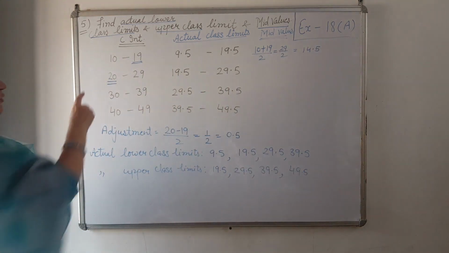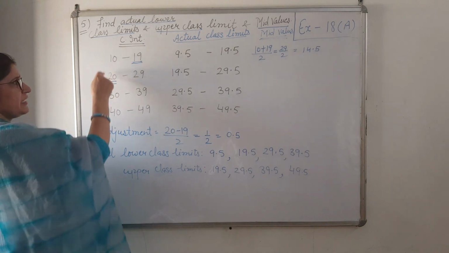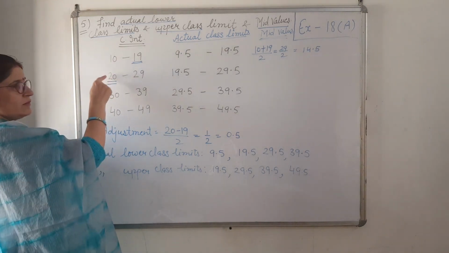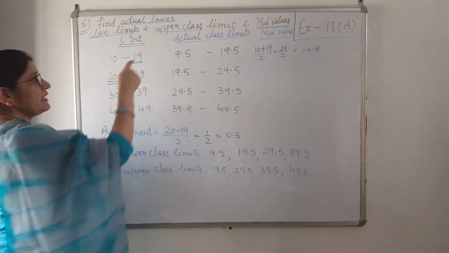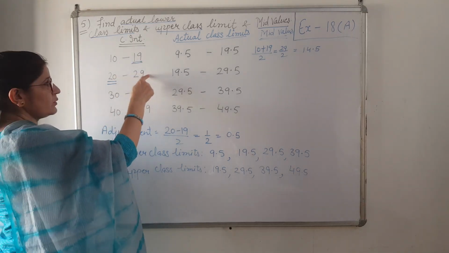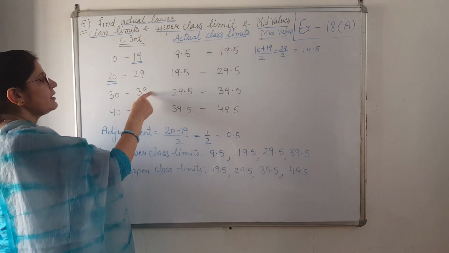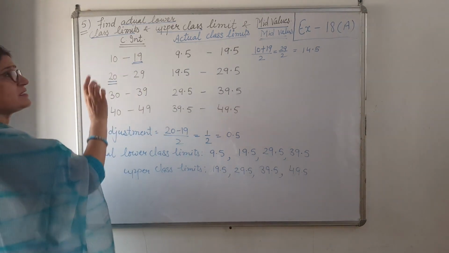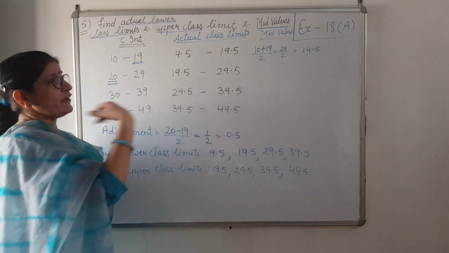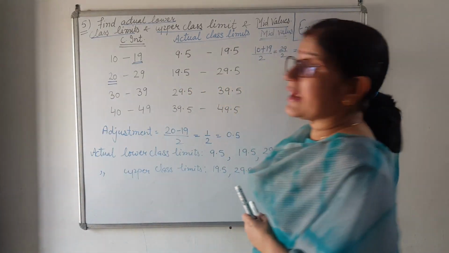14.5. You can do adding, otherwise you see their difference. 10 plus 10, 20. 20 plus 10, 30. 30 plus 10, 40. Similarly here 19 plus 10, 29. 29 plus 10, 39. 39 plus 10, 49. Means the difference is 10. So after finding one mid value, what you will do? You add 10 in this.